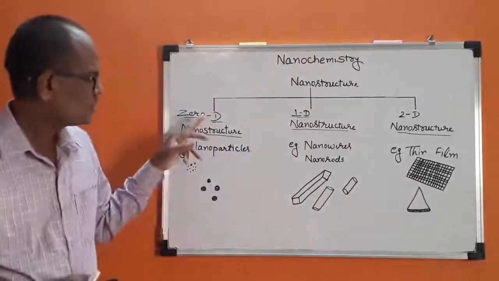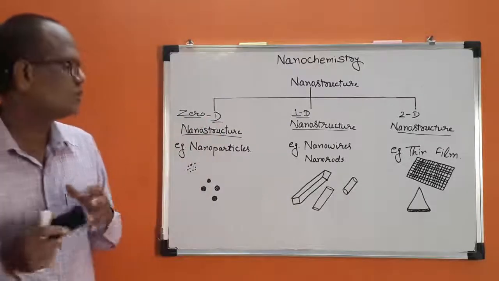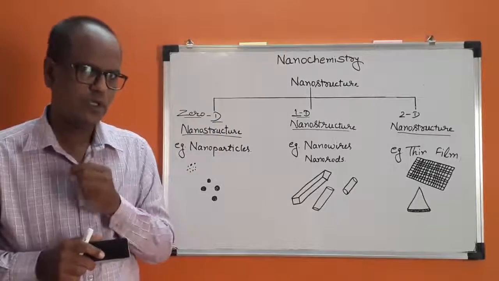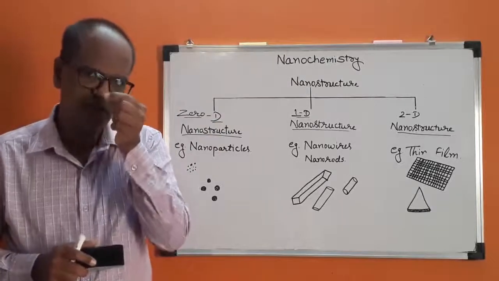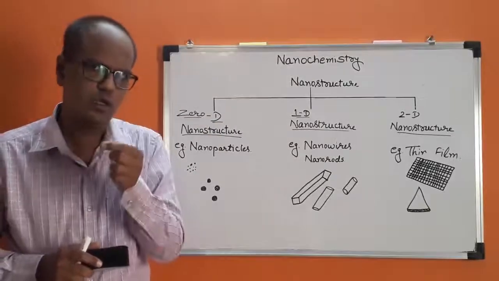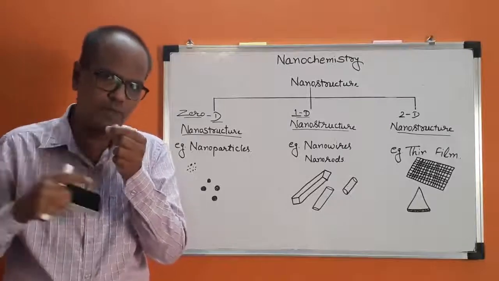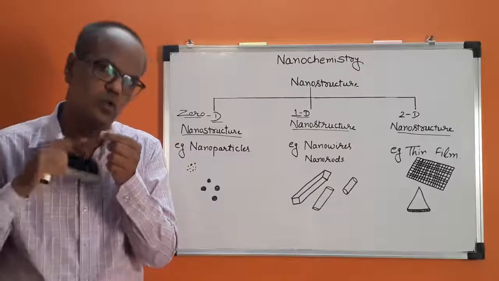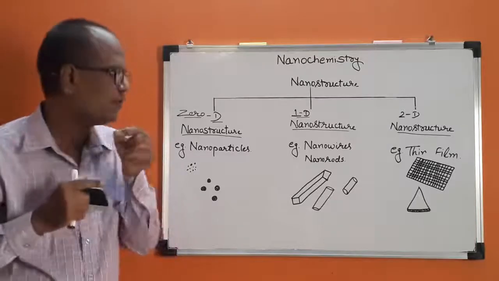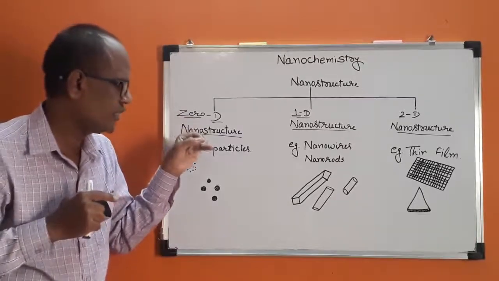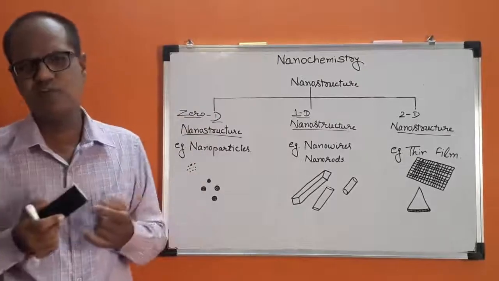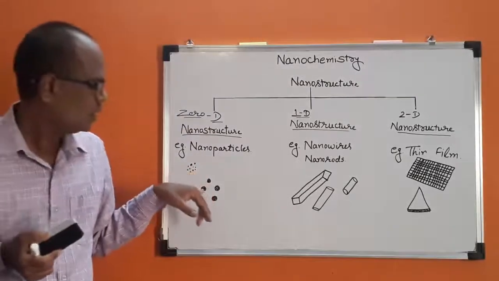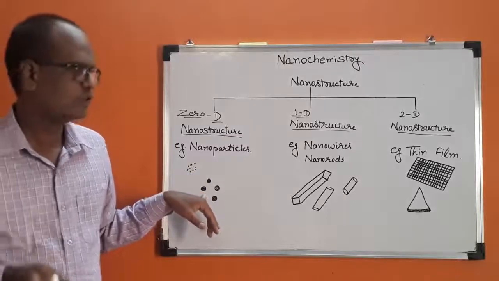This is zero dimensional nanostructure. What do you mean by zero dimensional nanostructure? If the size of the particle is so small that all 3 dimensions are below 100 nanometers, then that is known as zero dimensional nanostructure. What is an example of zero dimensional? For example, nanoparticles or clusters of nanoparticles.